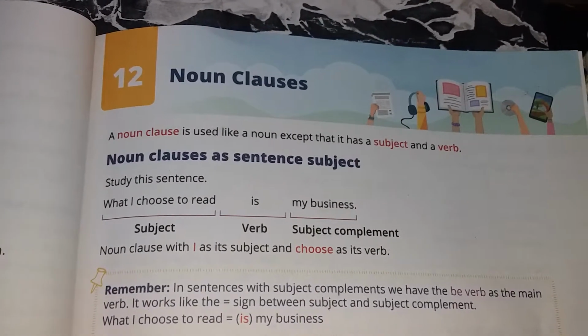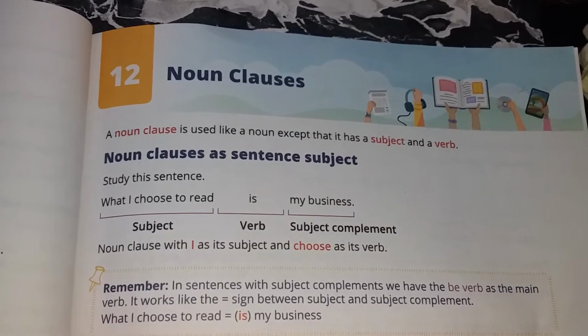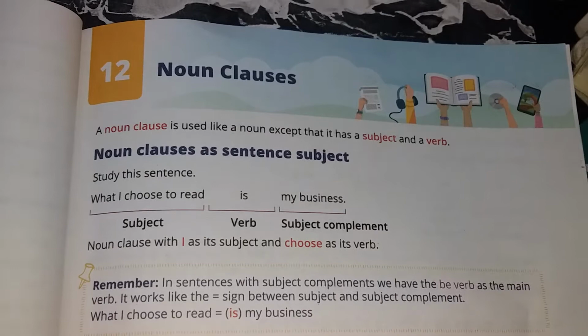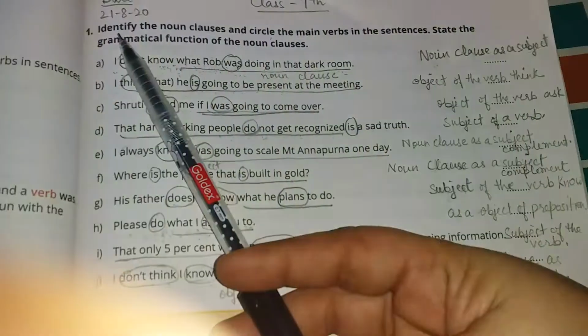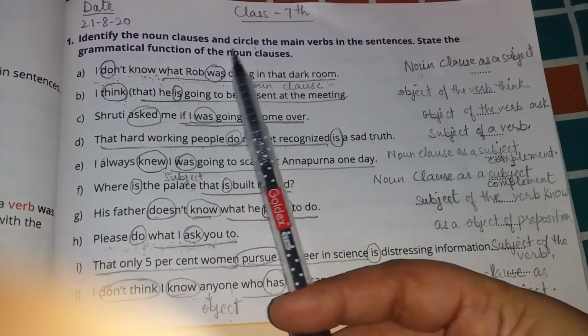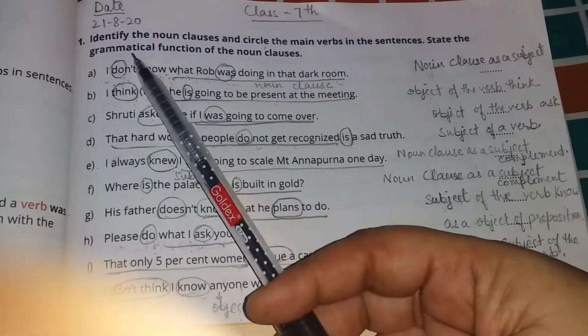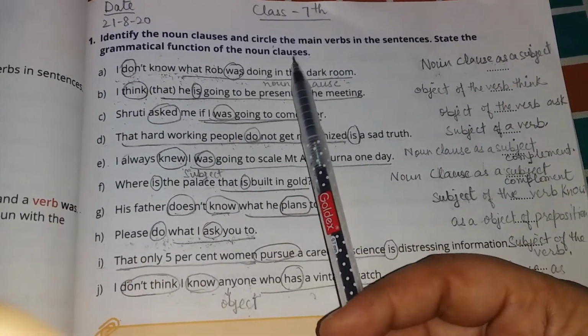Today we will study the back exercises of Chapter 10, that is noun clauses. So let's start from the first exercise. Identify the noun clauses and circle the main verbs in the sentences. State the grammatical function of the noun clauses.